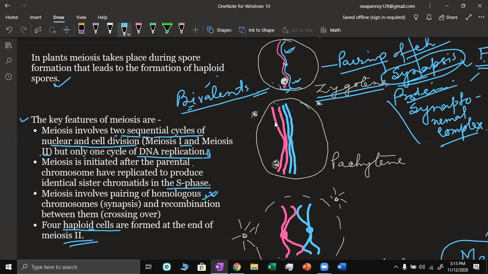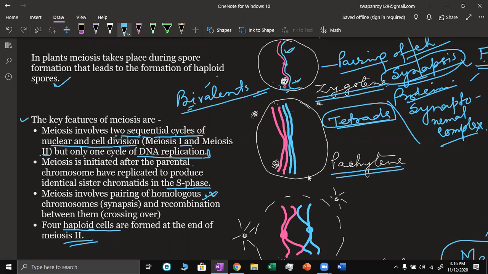This is also a bivalent, but there are four chromatids. So this condition is known as tetrads. So in a bivalent, there are four chromatids. Now, this stage is called pachytene.